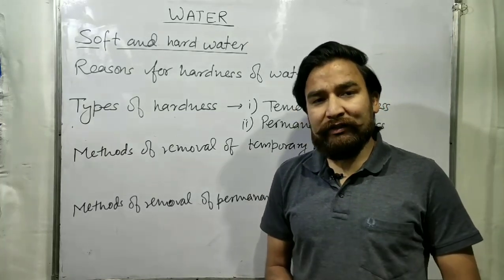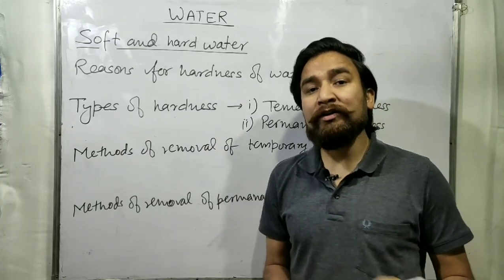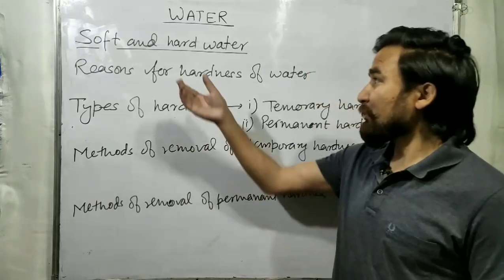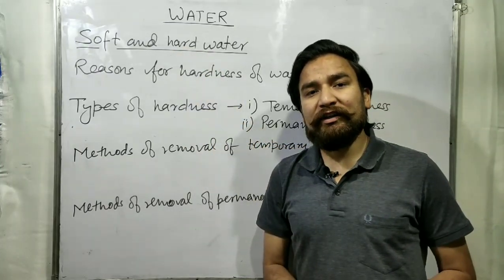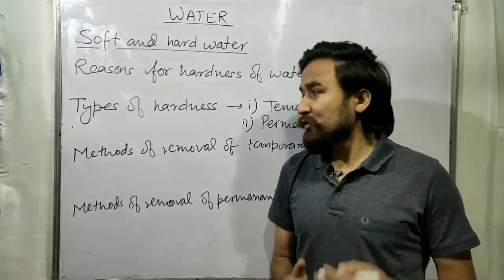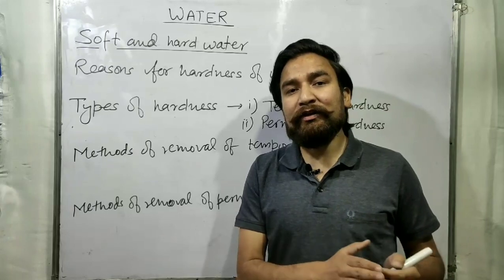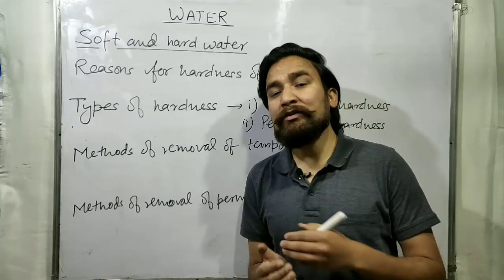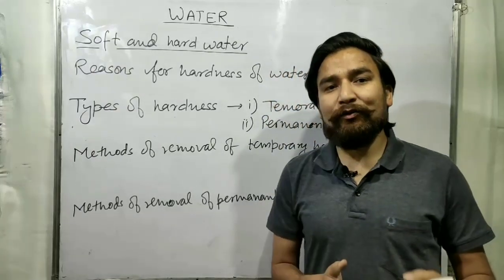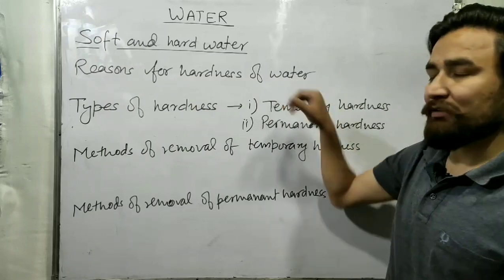The water which can lather with soap is known as soft water, while the water which cannot lather with soap is known as hard water. So this is the difference: soft water can lather with soaps while hard water cannot. Now the question is, why does it happen? What is the reason for the hardness of water?